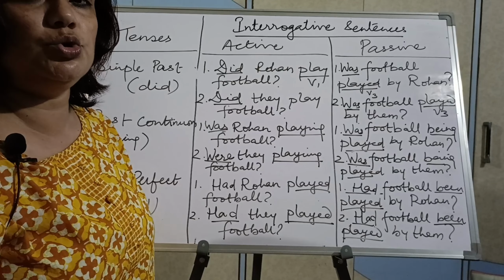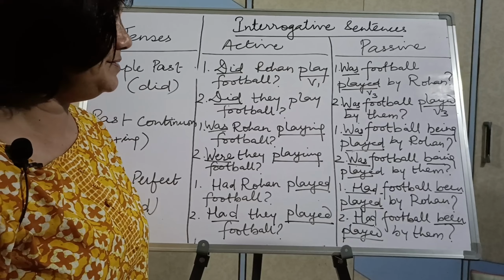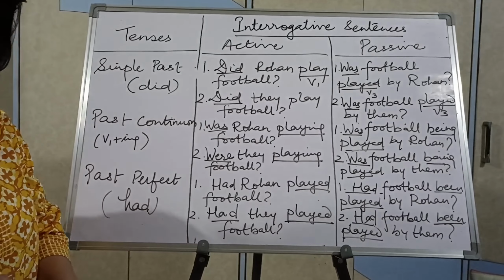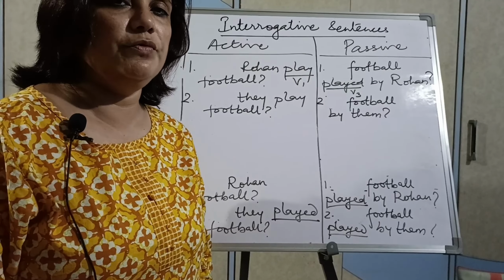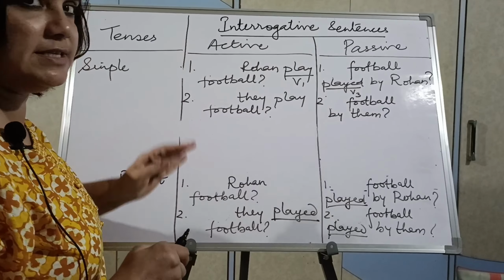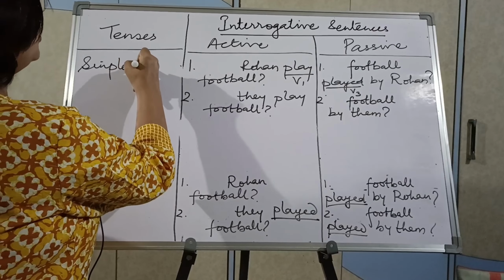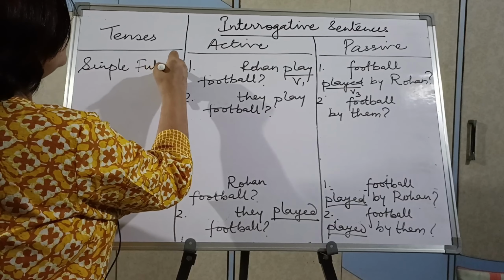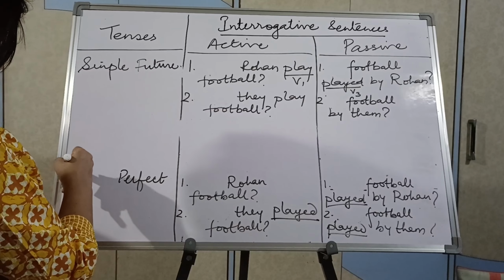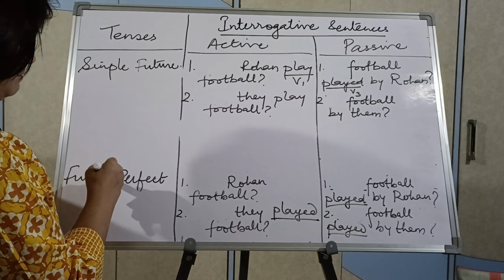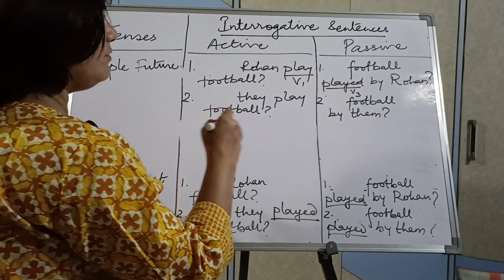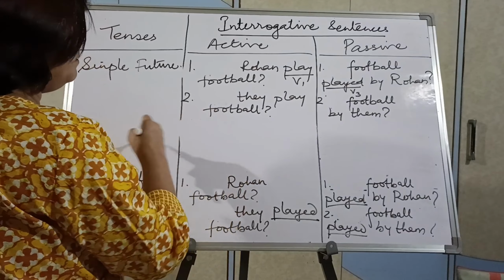Now we will proceed to future tense. Children, then we come to future tense. I told you only two tenses are possible: simple future and future perfect. Future continuous is not possible in passive voice. So I have not written the examples, I have written continuous tense.